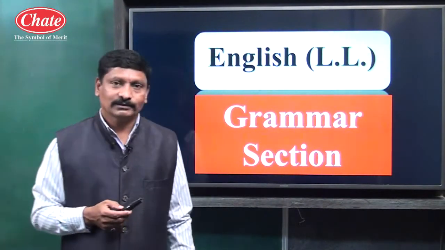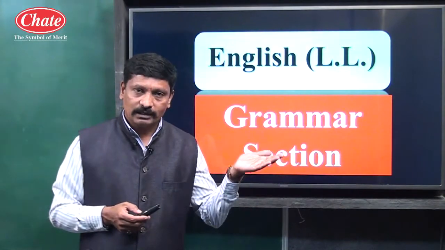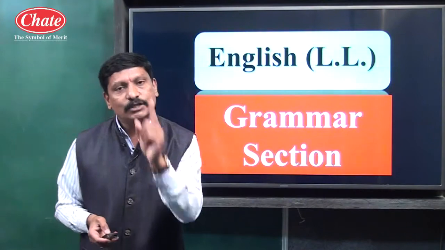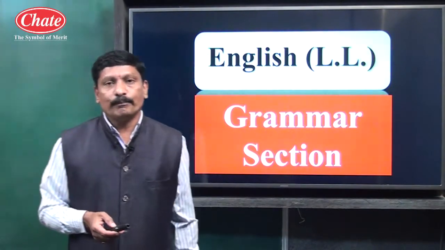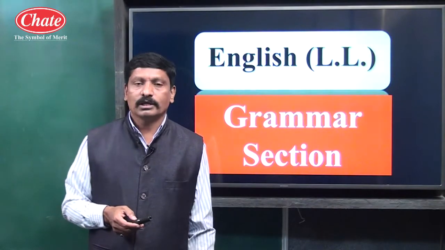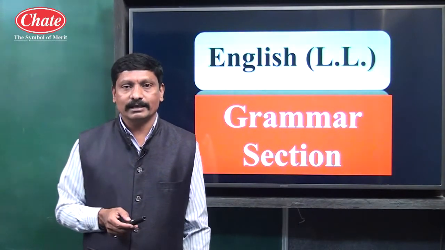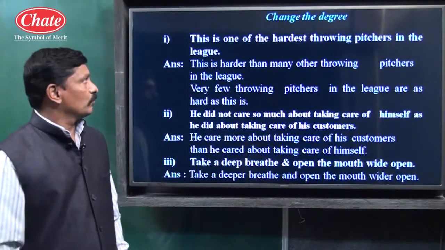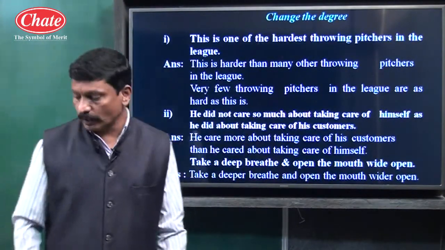So children, when we compare, listen, and structure we know. In positive degree, adjective number first should be used. In comparative, the word than and adjective number second should be used, and in superlative, the article and the third form of adjective should be used. Let us take some examples. See children, example number 1.